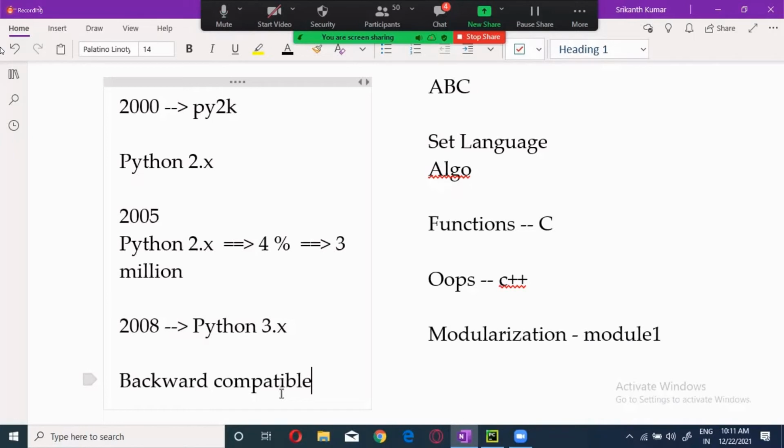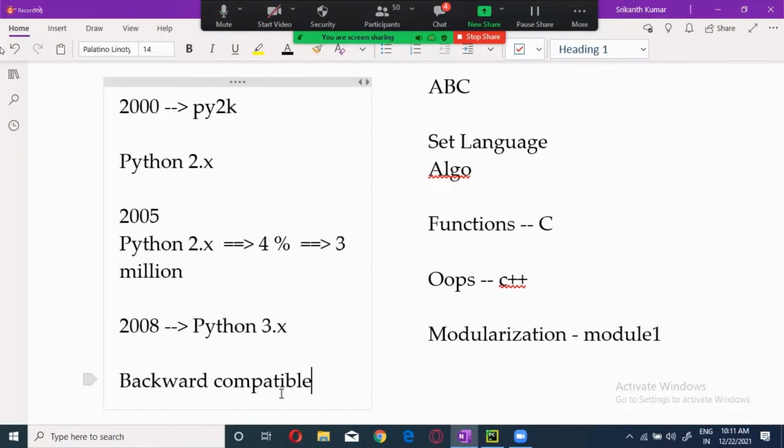Okay, then next time when you are going again, you are repeating the same, then your program will be a complete flop. So always the software people make sure that the new version will be supporting the previous versions. That is what is called backward compatible.